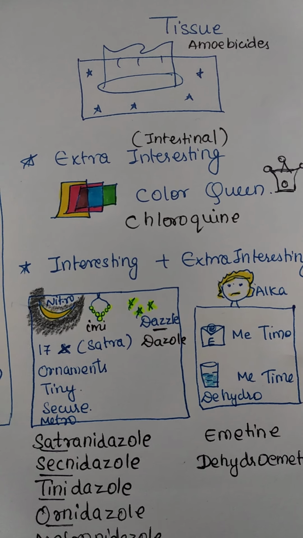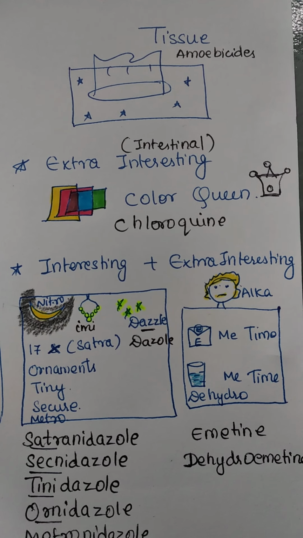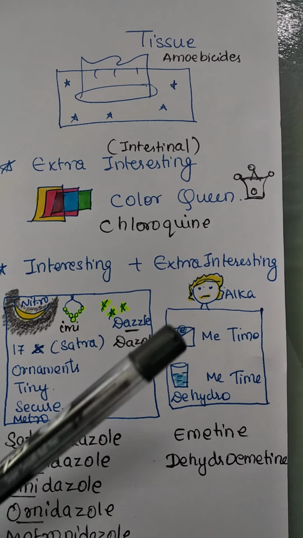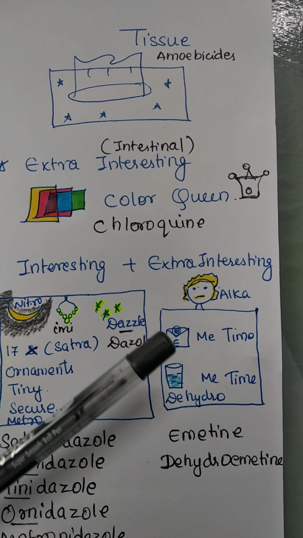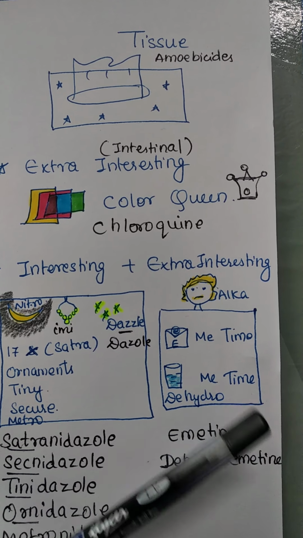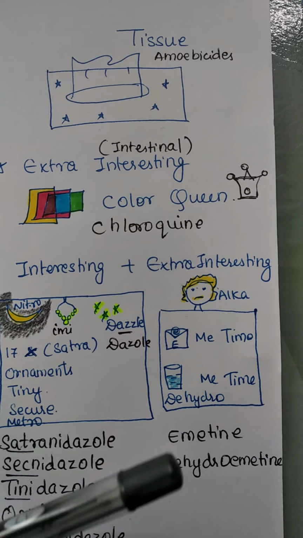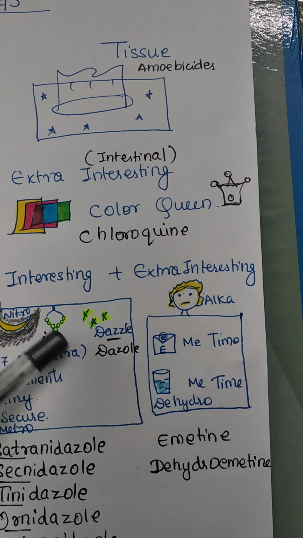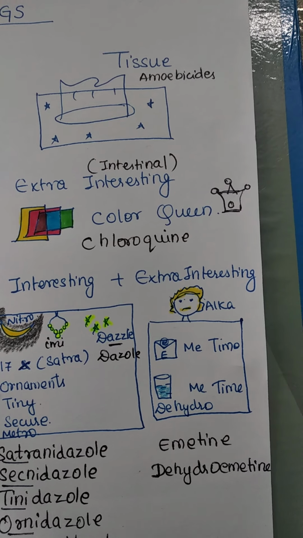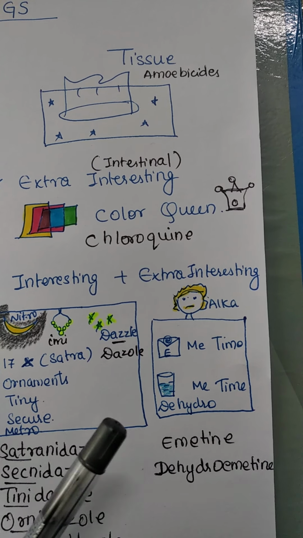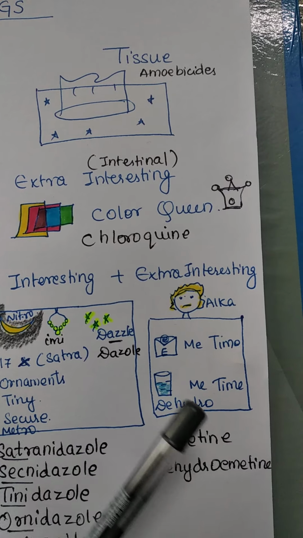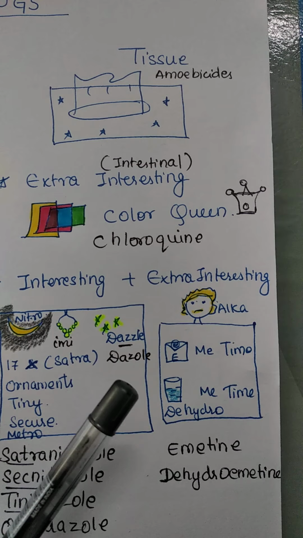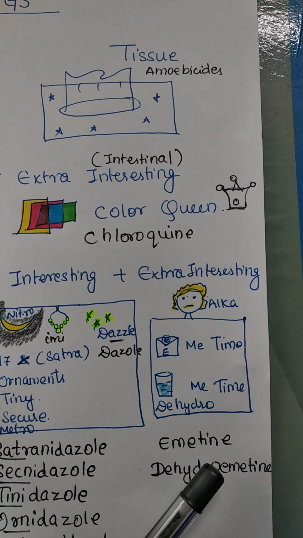Then another story on the tissue paper is about Alka. Alka spends a lot of me time. E is email or internet. So me time, and because of that she is drinking less water. So the drugs are: me time is emetine, and dehydro. She is not focusing on drinking water, so this is causing dehydration. So dehydroemetine.